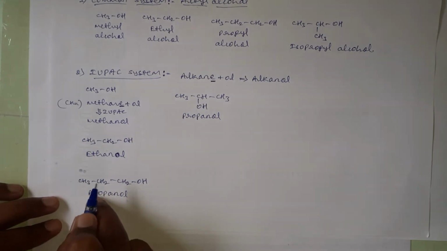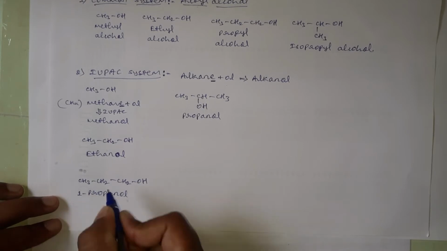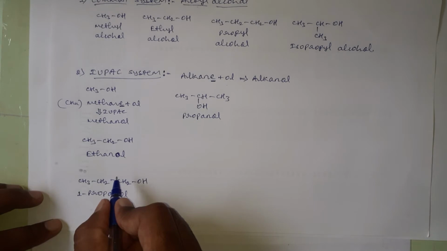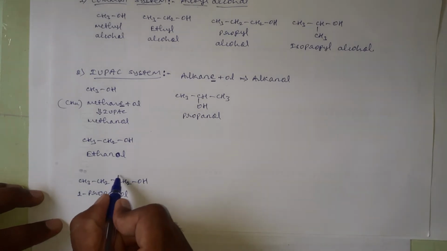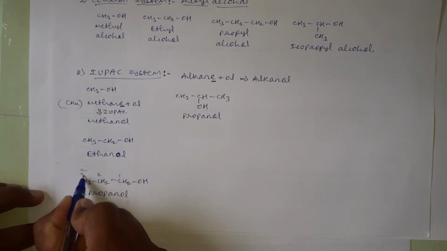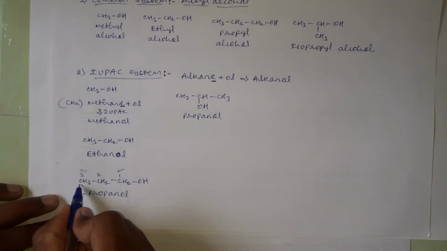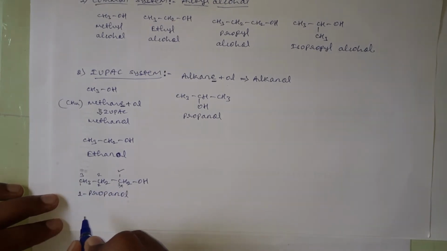Therefore, its IUPAC name becomes 1-propanol, and in giving the numbers we have to number the carbon atoms in such a way that the carbon which has the OH group should get the least number. For example, 1, 2, 3. This one is the correct numbering system, and here we can give the numbers like this also, 1, 2, 3, but this is a wrong method of numbering.